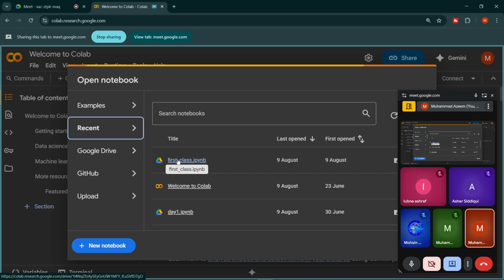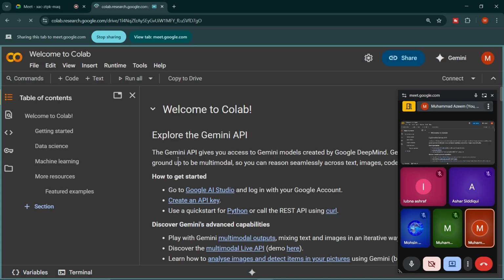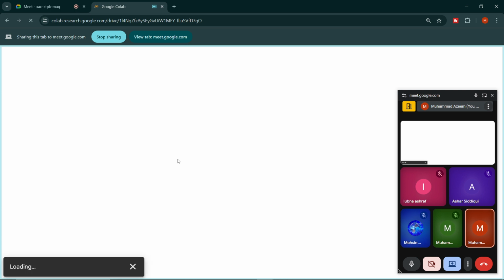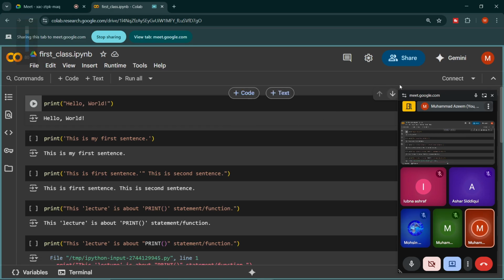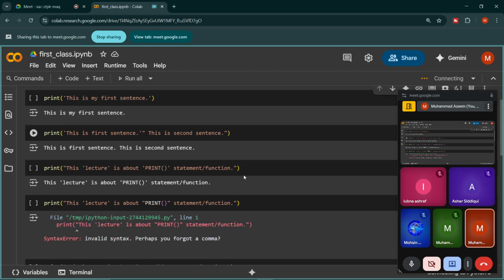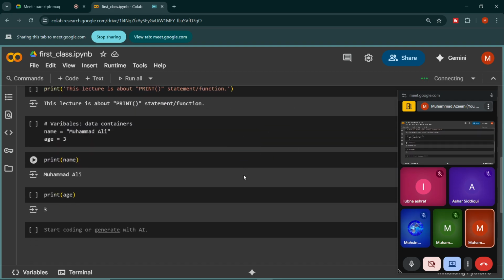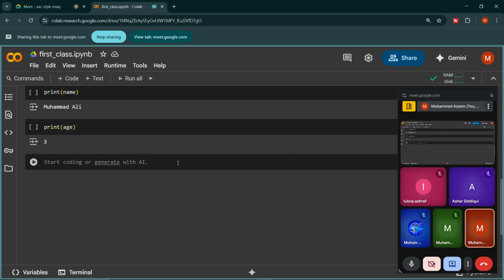So I am clicking here first class.ipynb, and then we can connect the Google Colab from here, from the right top. Okay, so it is taking time to connect.